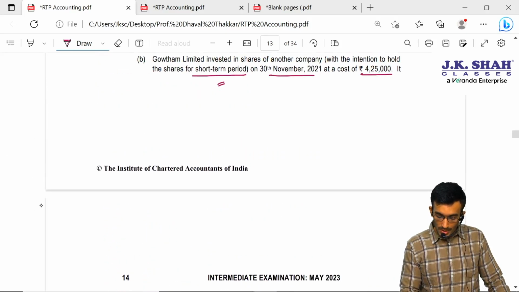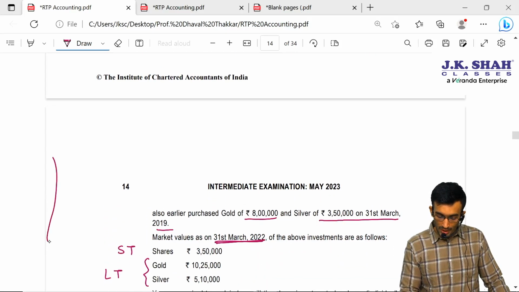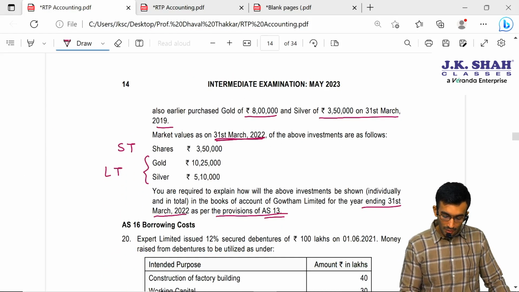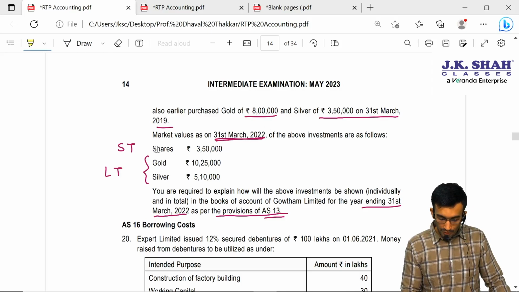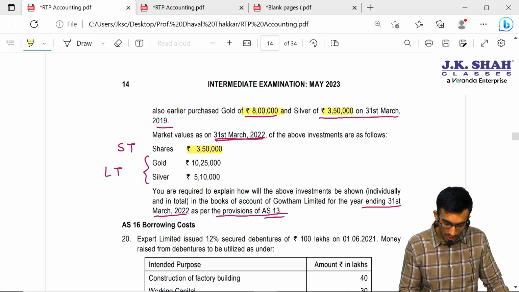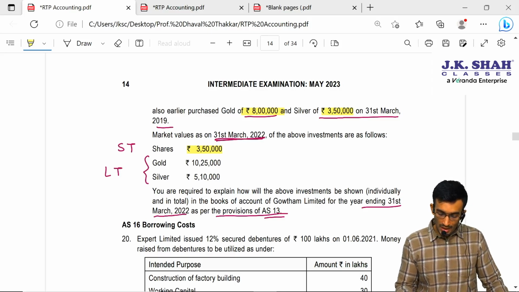Sir, cost is how much? Sir, cost is 4,25,000. Market value is 3,50,000. So, sir, it will be valued at 3,50,000. That is nothing but the market value. And in case of gold and silver, it will be valued at cost only. That is 8 lakh and 3,50,000. So the value will be shares valued at 3,50,000, gold 8 lakhs, and silver 3,50,000.